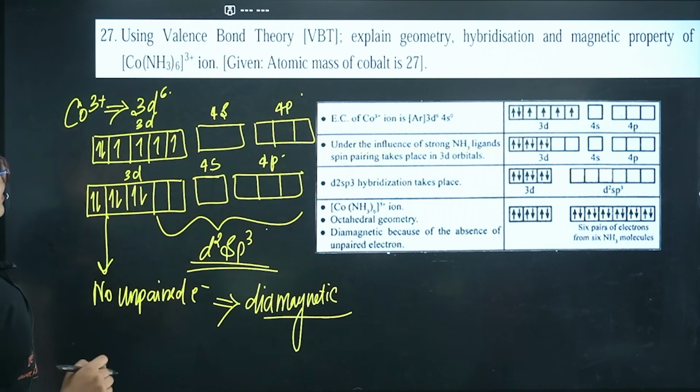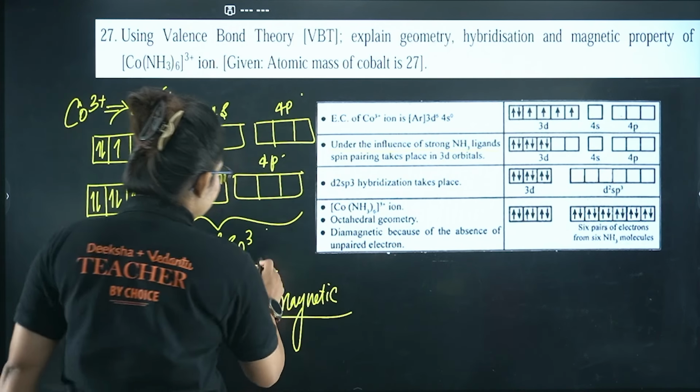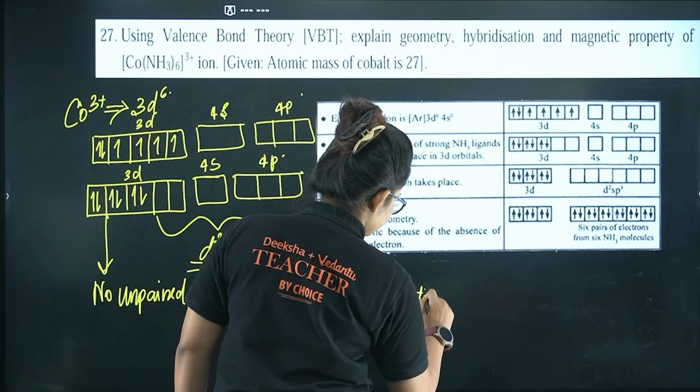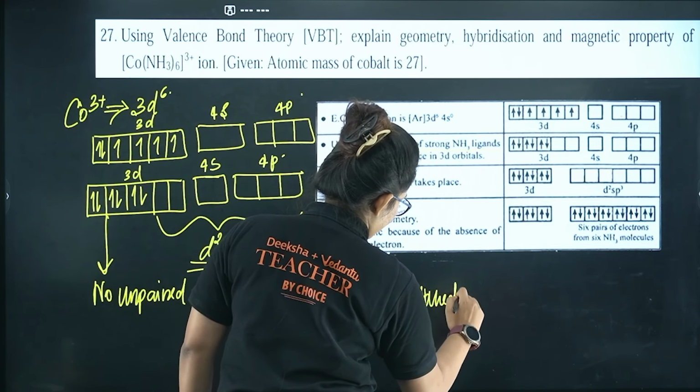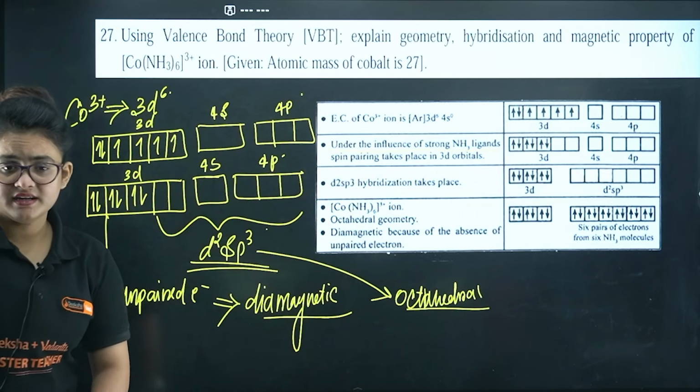Now, the hybridization is d2sp3, hence you can say it is of octahedral geometry. I guess the thing is clear to you.